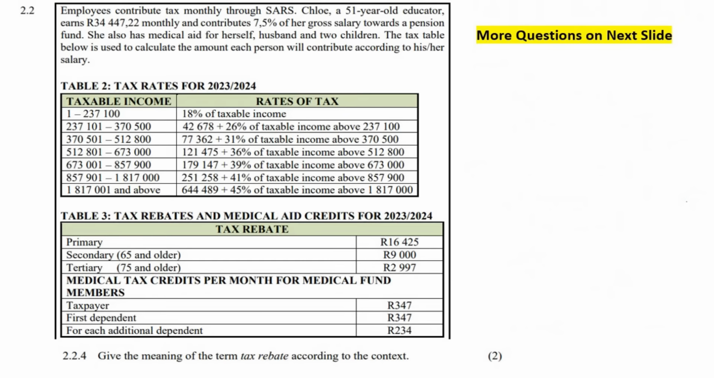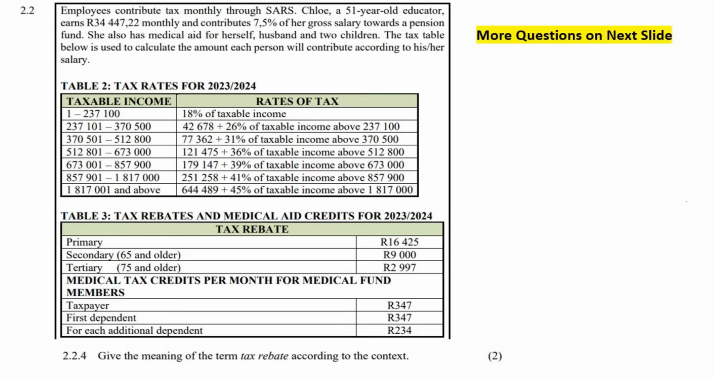This question says, give the meaning of tax rebate. So here's tax rebate. What a tax rebate is, what SARS does is they look at how much tax you have to pay. Okay, they'll work out your tax. Maybe it's like 100,000 rand or whatever, and then they give you a rebate. And you can think of it as they give you a bit of a discount.